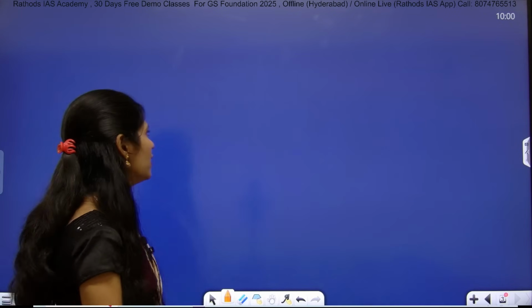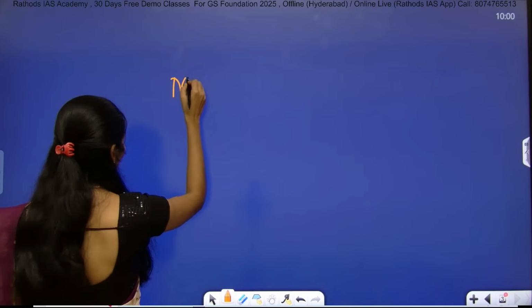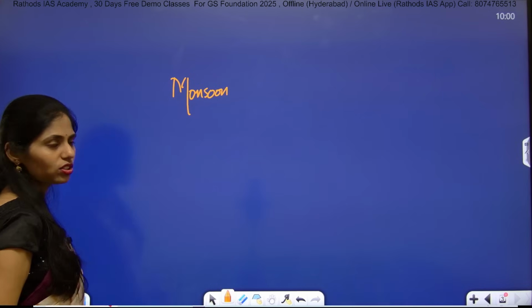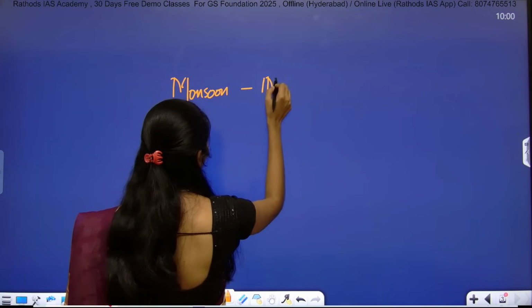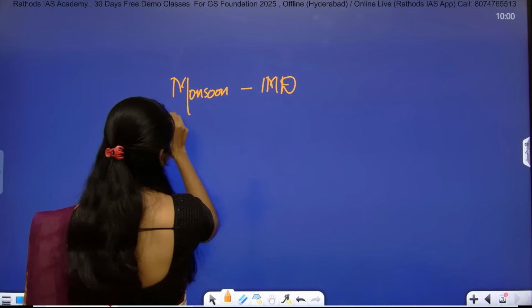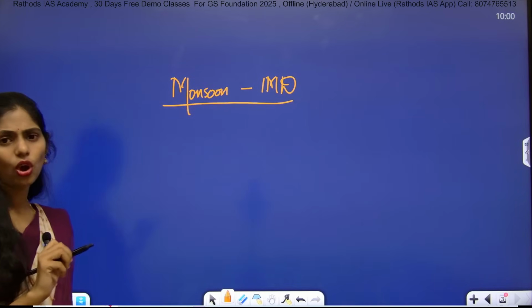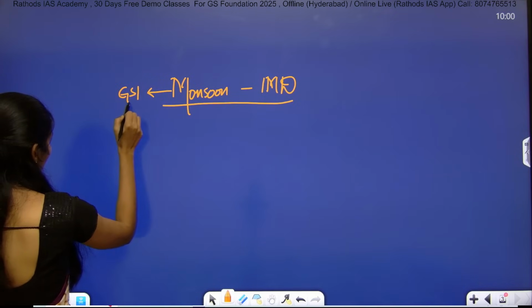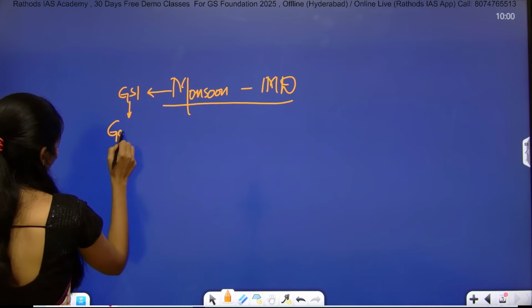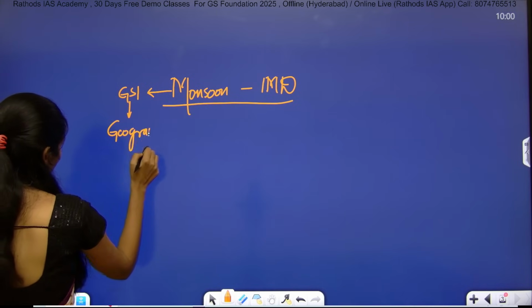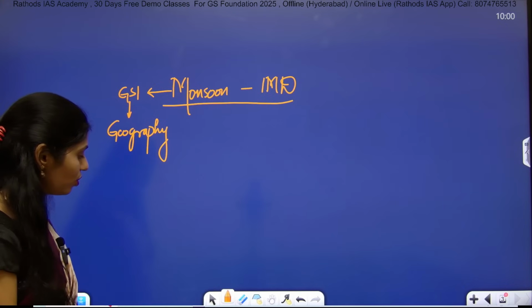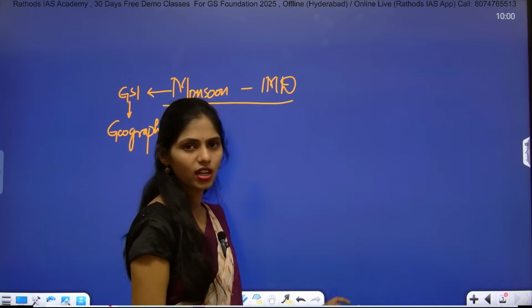So now this article is talking about monsoon. And who gave the predictions? IMD, the India Meteorological Department. And this topic is important for your GS Paper 1 under Geography. From the geography point of view, you have to know lots of things regarding monsoon.